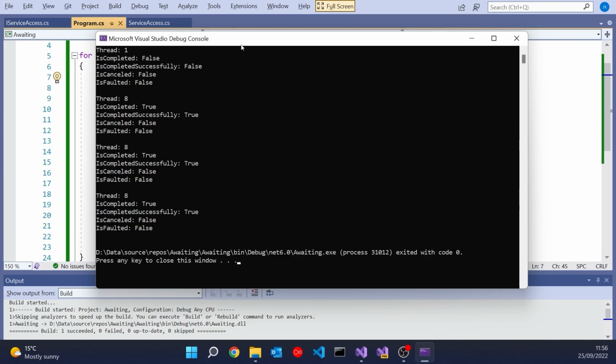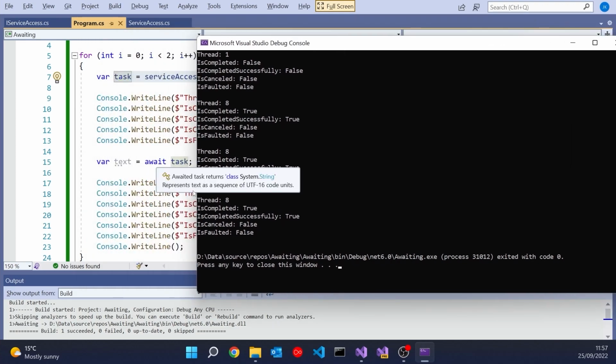And therefore, when we do the await for the second time, it doesn't blink an eye. It just carries on in the same thread. It knows it's already got the data because the task is complete. And so it can just finish off and we can see it doesn't change thread, doesn't change state. So that's something that's worth remembering.